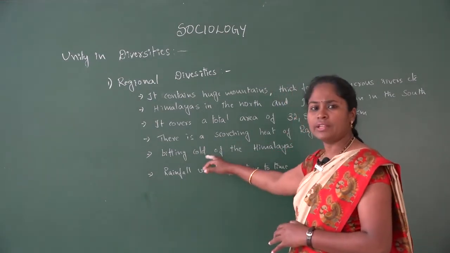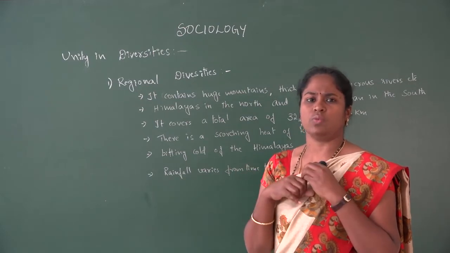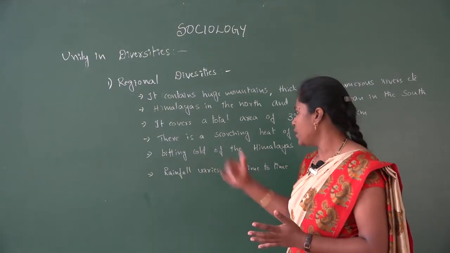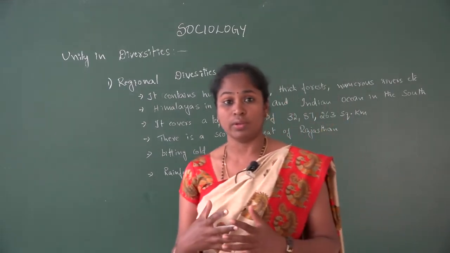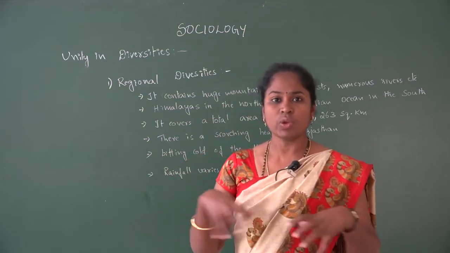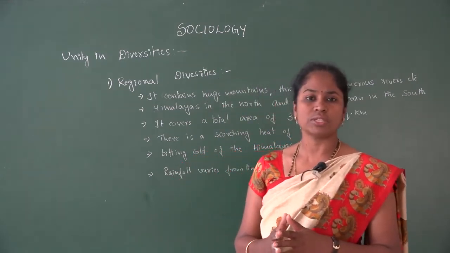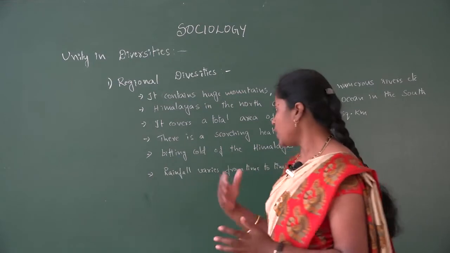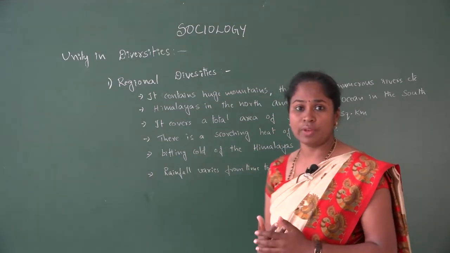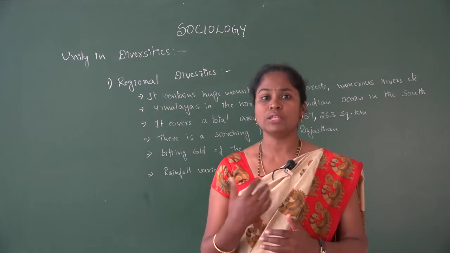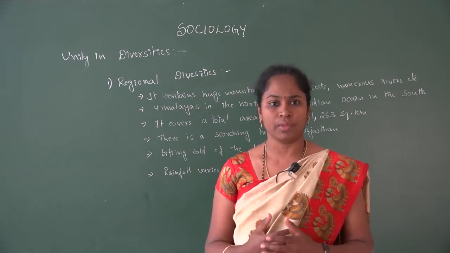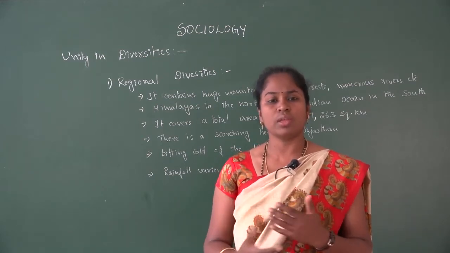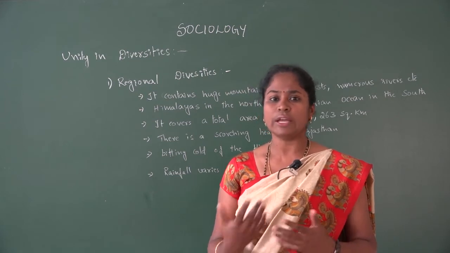Then we find some places that are very hot, with scorching heat in Rajasthan, as well as the biting cold of the Himalayan region. The deserts also vary from place to place. Rainfall varies from time to time; in some places we see heavy rain, depending on the time. Year to year we can see different types of rainfall also.